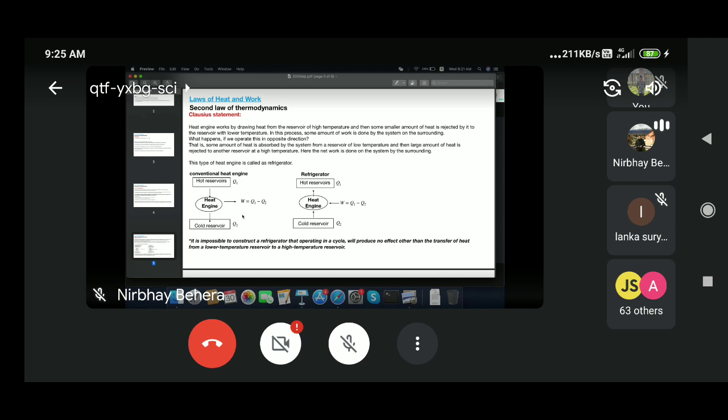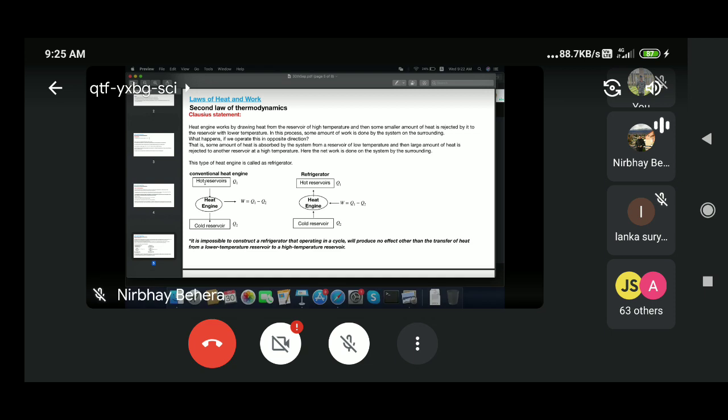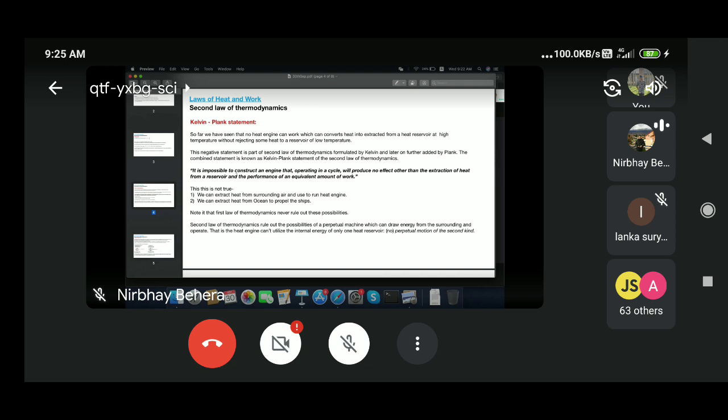This is fine. So now think about it in the reverse way. For the Kelvin-Planck statement, we thought in the opposite, or negative, way: is it possible to build a machine which can convert everything into work? They found that you cannot do it. So that is the Kelvin-Planck statement. It is impossible to construct that type of engine.